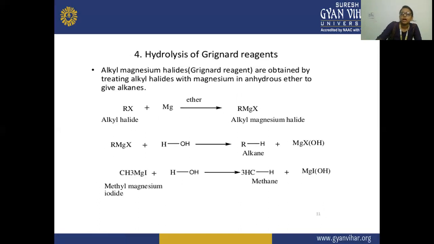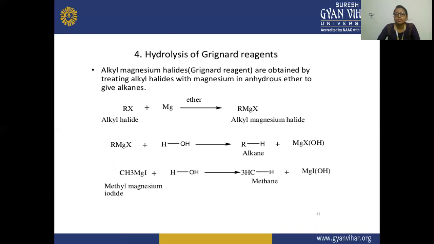Next is the hydrolysis of Grignard reagent. Firstly, what is a Grignard reagent? A Grignard reagent is an alkyl magnesium halide, and it can be obtained by treating alkyl halide with magnesium in the presence of anhydrous ether. Then this alkyl magnesium halide gets hydrolyzed in the presence of water, and there is a formation of alkane.